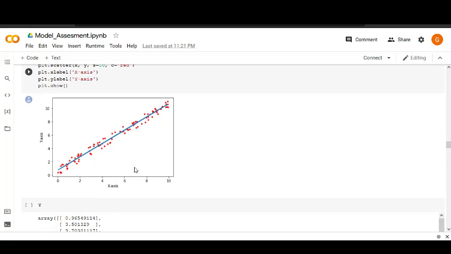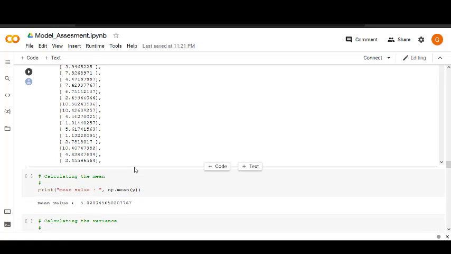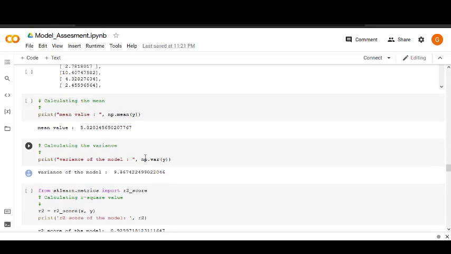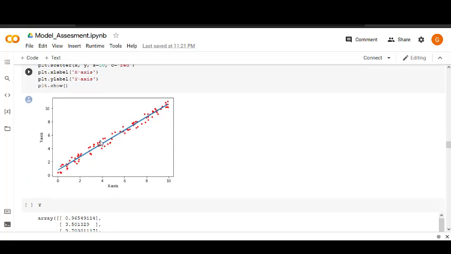Now if you need to calculate the other parameters which we require to know how good this model is, we need to calculate the mean. First, mean can be given by np.mean. It comes in the NumPy library itself. So here the mean we found out to be 5.82, and the variance of the model suggests how far each point is from this line.